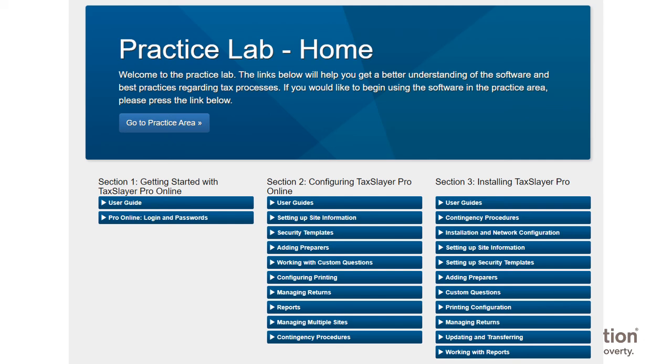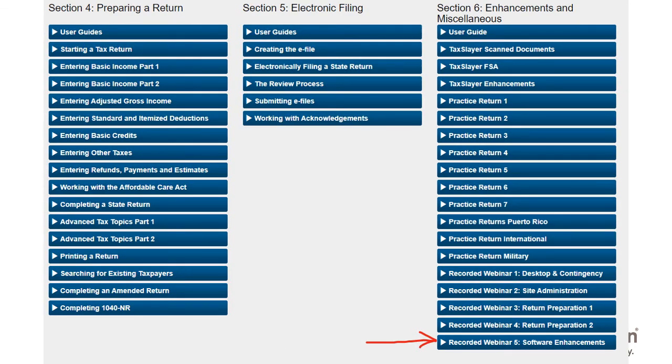yourself. So you should all be pretty familiar with this screen here, the Practice Lab homepage. Rather than go into a tax return, you're not going to click on the Go to Practice area. You're going to look at these various blocks down below where you see section 1, section 2, section 3. The next screen is going to show you the bottom of this page. So here is the bottom of the page where you see sections 4, 5, and 6.